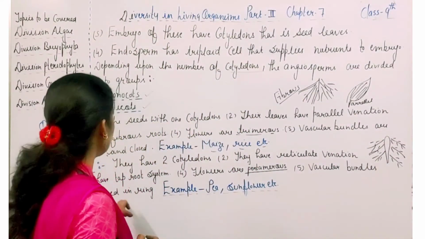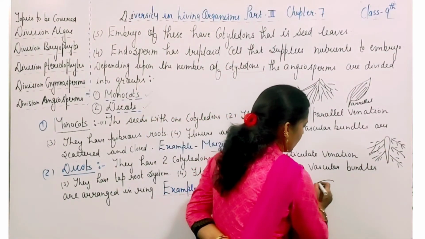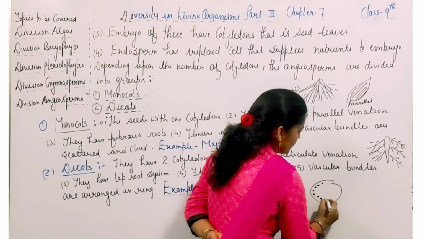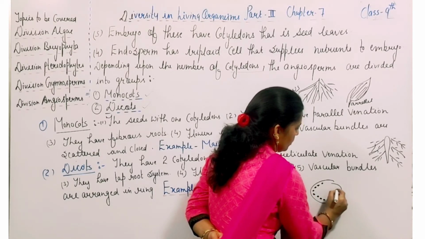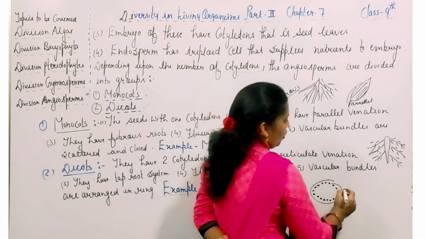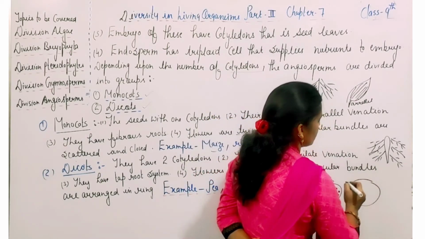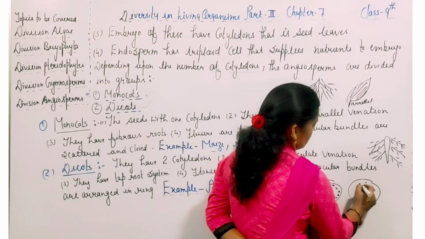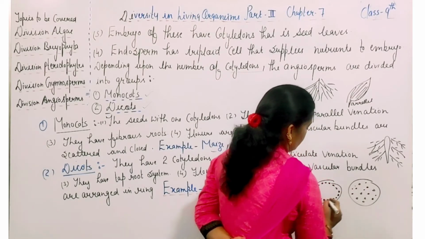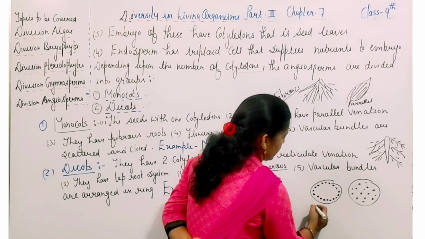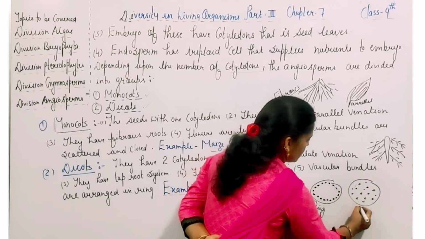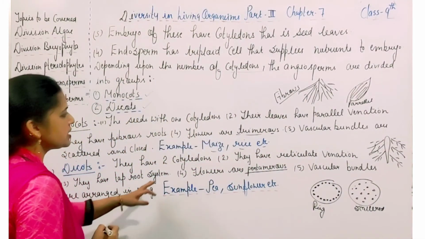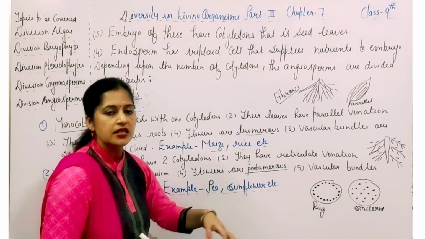Vascular bundles are arranged in a ring. इनके जो vascular bundles होते हैं, they are always arranged in the ring. Whereas in monocots, their vascular bundles are scattered. वो कैसे होते हैं? वो scattered होते हैं and are closed. Vascular bundles are arranged in ring in dicots, and in case of monocots, the vascular bundles are always scattered. And the common examples of the dicots are pea and sunflower.